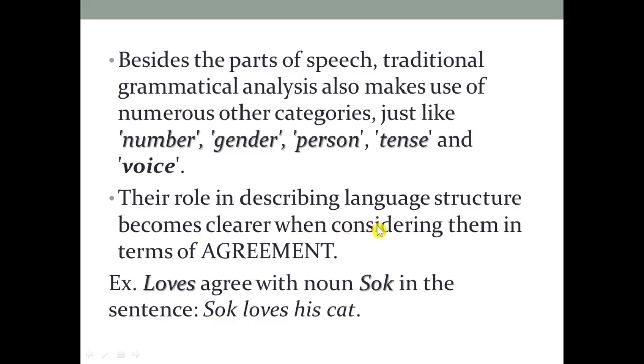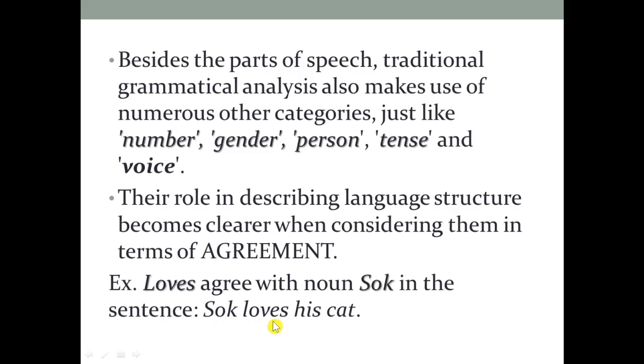Their role in describing language structure becomes clearer when considering them in terms of agreement. Take a look at the following example in order to clarify further. Suppose Sok is the name of a man in the sentence, and you use the verb 'love'. In terms of agreement, when you write the sentence, you need to write 'Sok loves' with s.